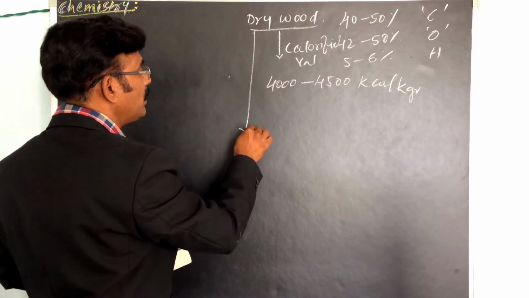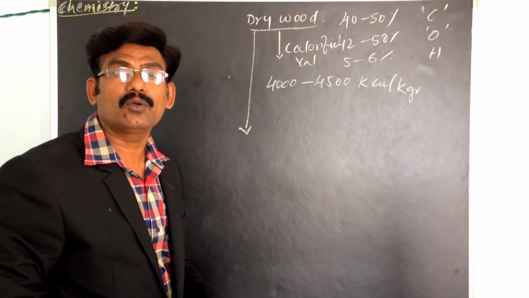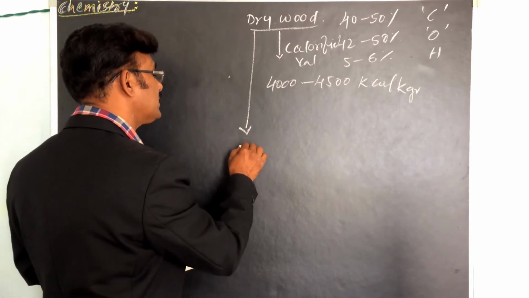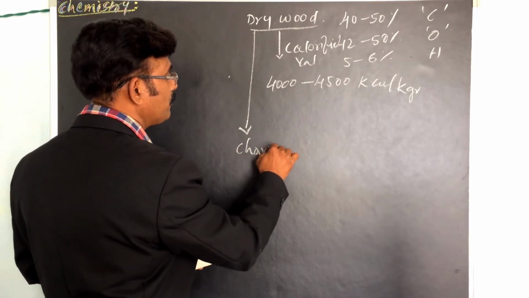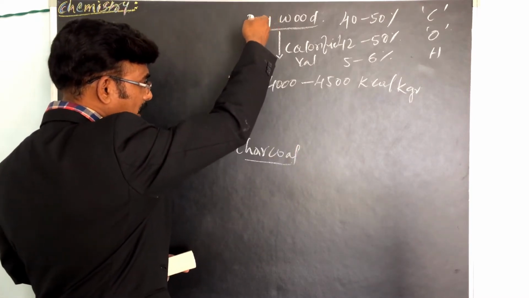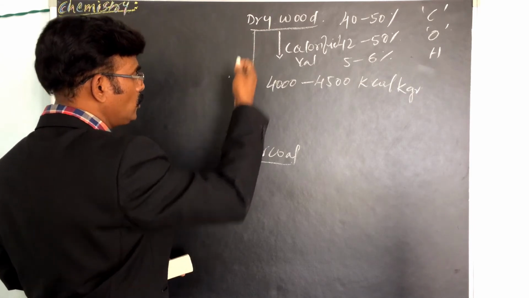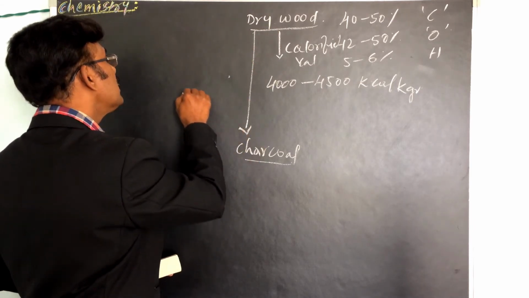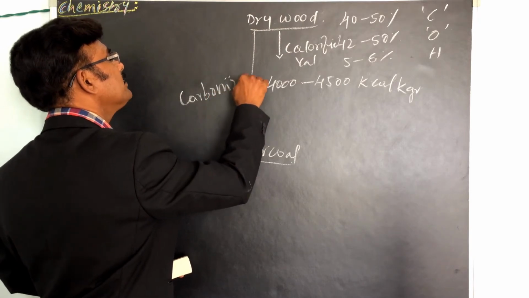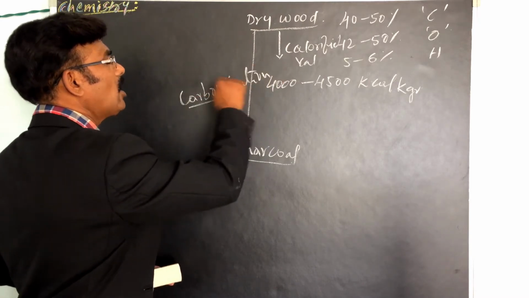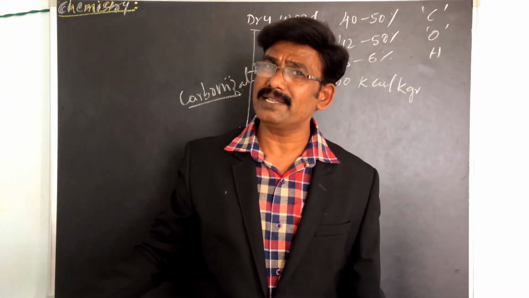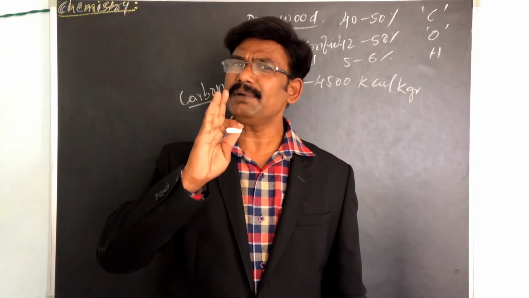Dry wood can be converted into charcoal, and that conversion of wood to charcoal is called carbonization. So what is carbonization?